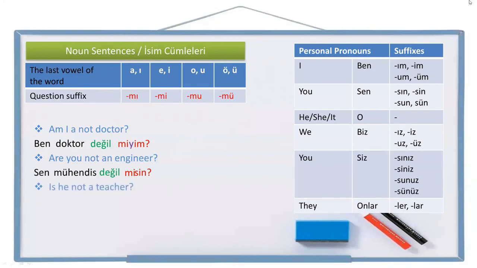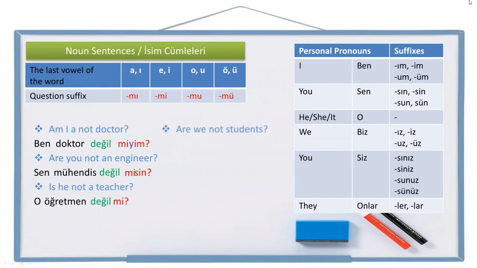Another example. Is he not a teacher? Let's write it. He, o, teacher, öğretmen, not teacher, öğretmen değil, question suffix. There is no personal pronoun suffix. So, is he not a teacher? O öğretmen değil mi?